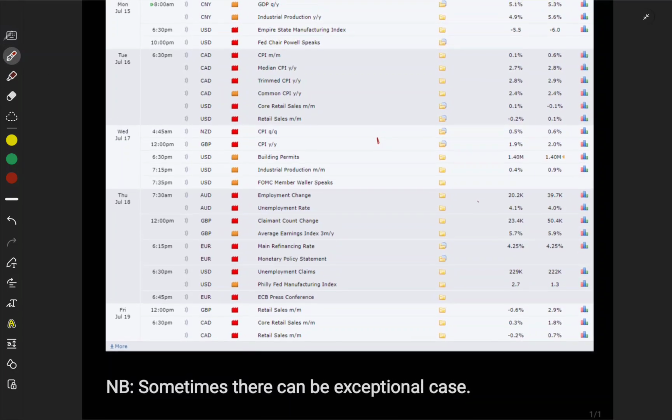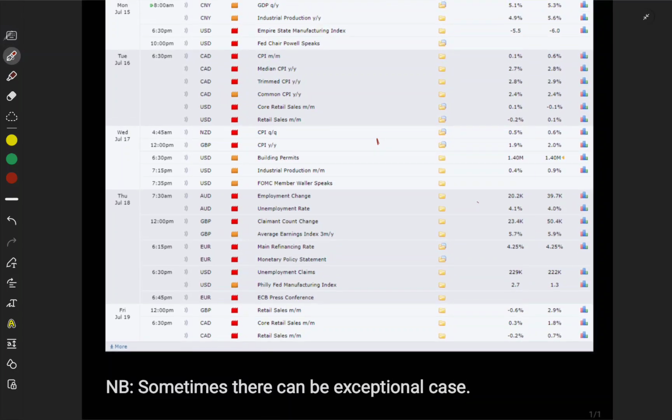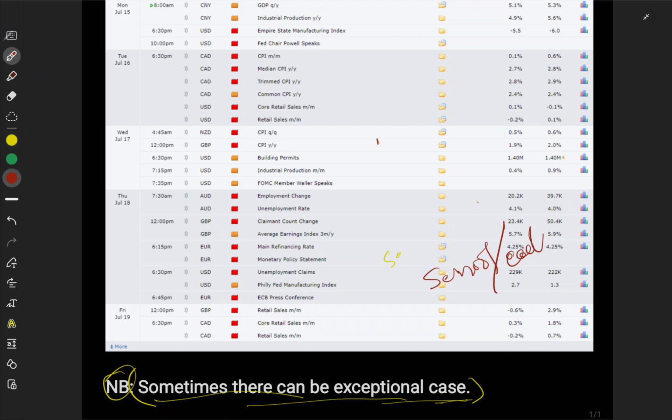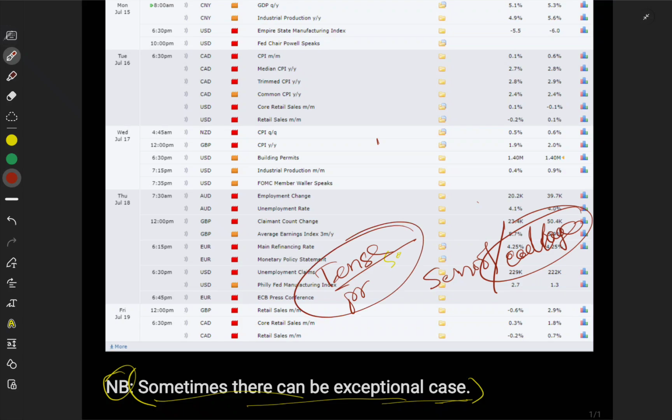One more thing to say here. Note that sometimes there can be exceptional cases. You may know that when we were in school or college, we learned tenses and parts of speech. There are a lot of rules.